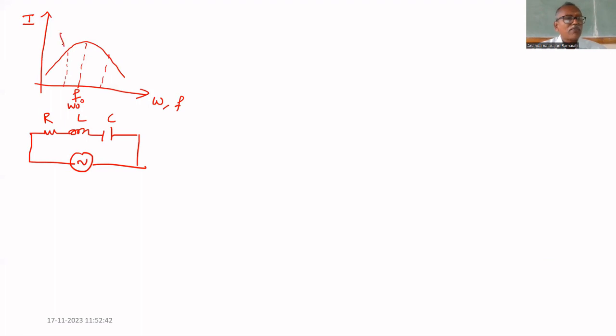These two are called half power points, omega 1 and omega 2. Here the current is I max. Why is it called I max? Because at resonance the current is maximum. At omega 1 and omega 2, the current is I max divided by root 2.